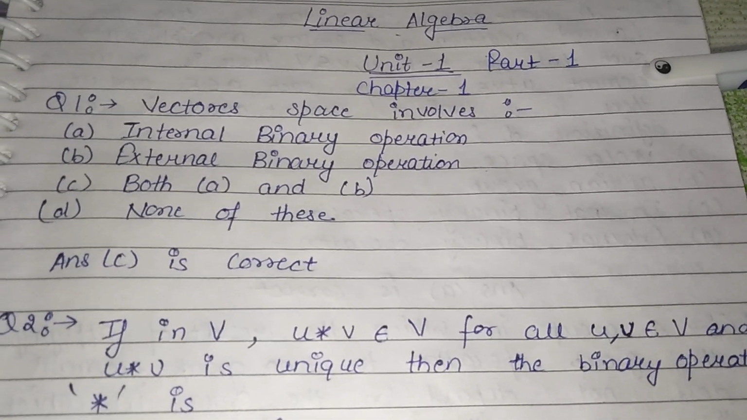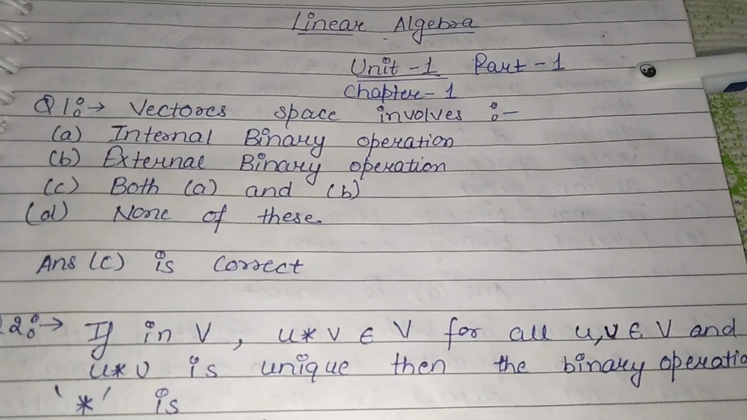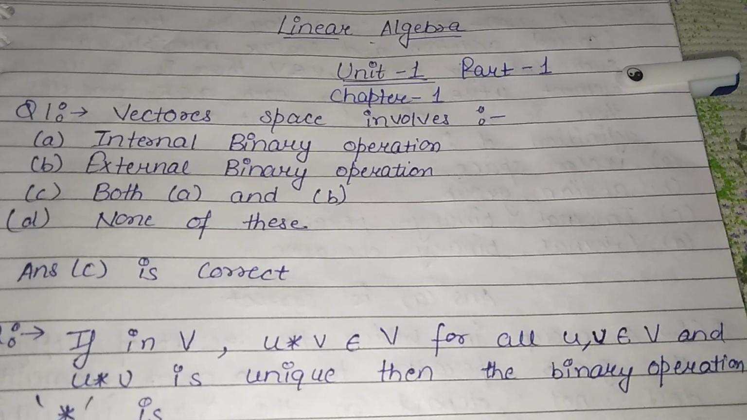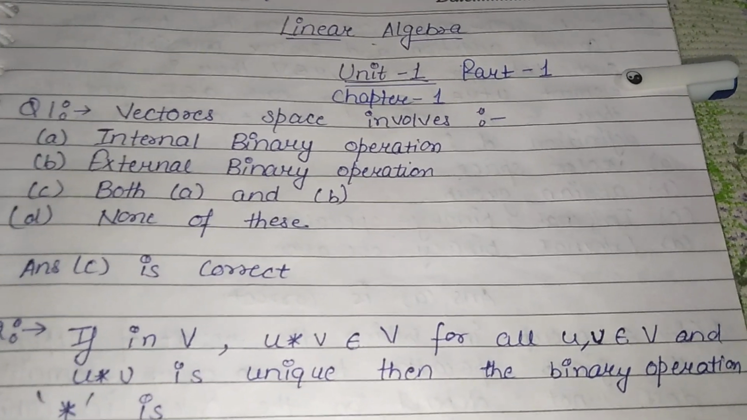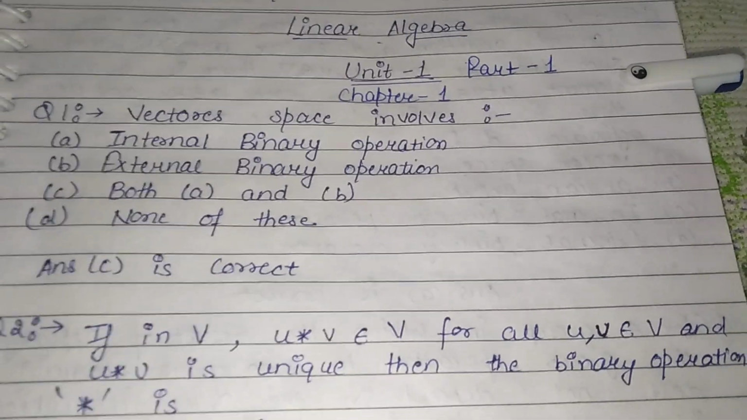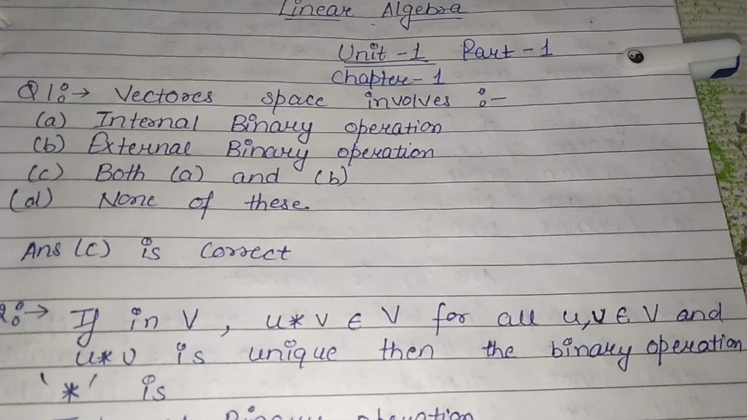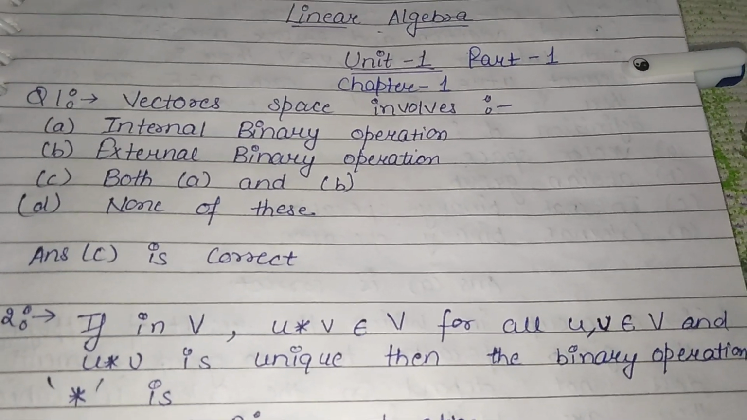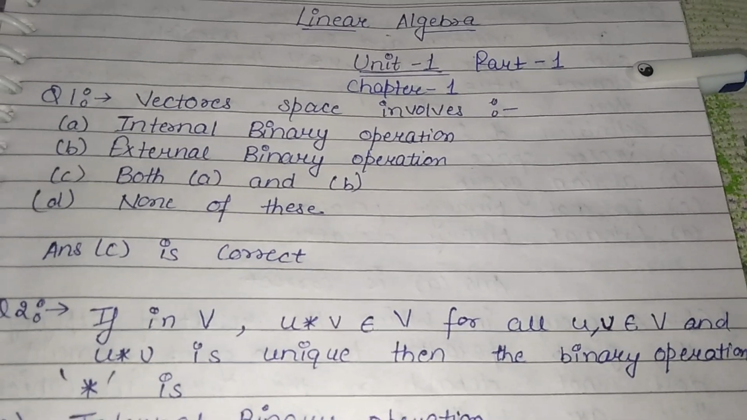So let's start. Vector space involves: internal binary operation, external binary operation, both A and B, or none of these. So here answer C is correct, as vector space includes both internal binary operation as well as external binary operation.